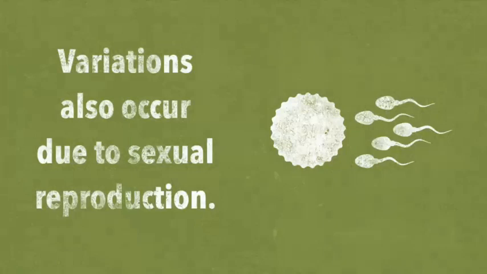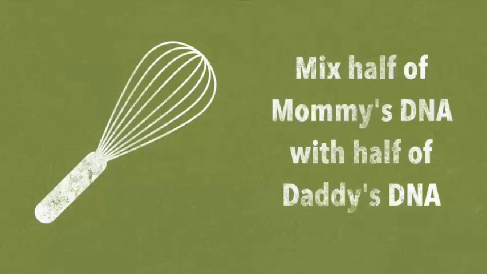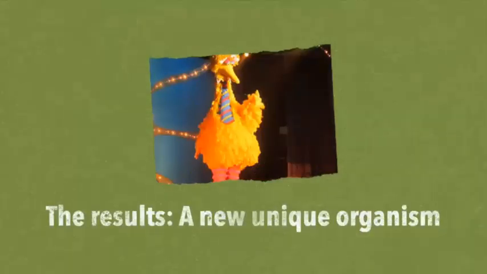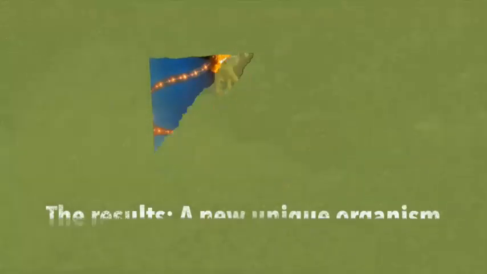Variations also occur due to sexual reproduction. We mix half of mommy's DNA with half of daddy's DNA. The result is a new, unique organism with its own DNA.